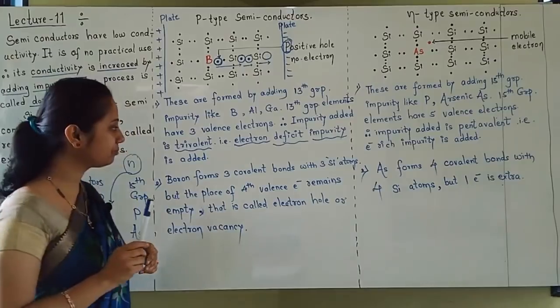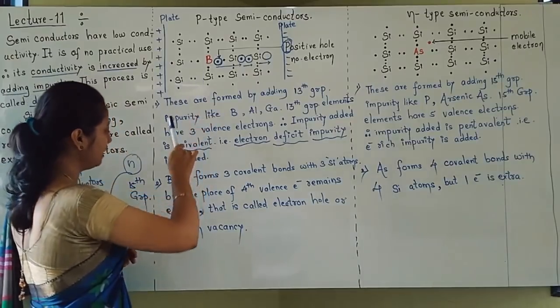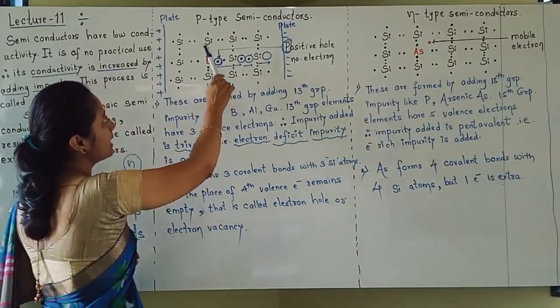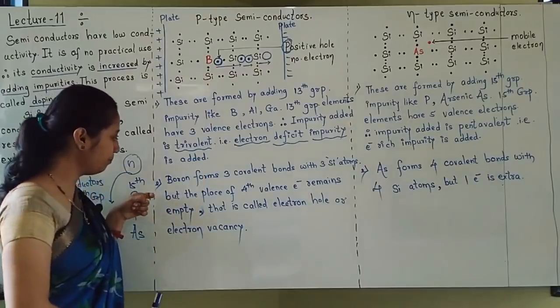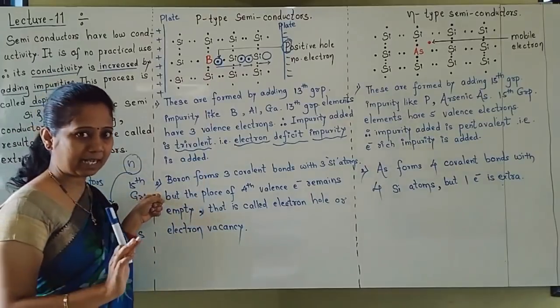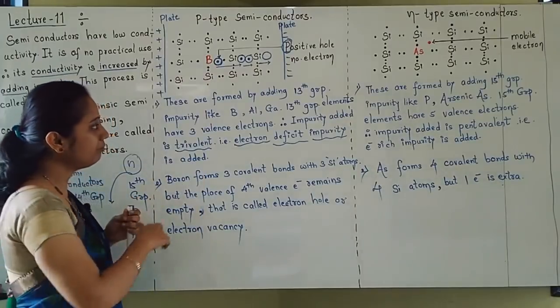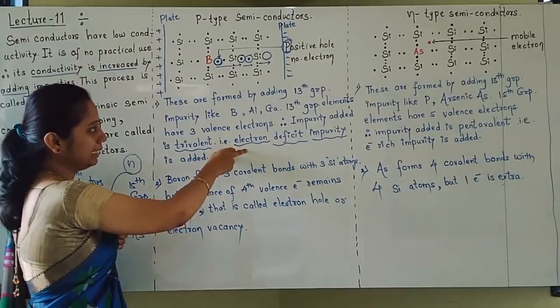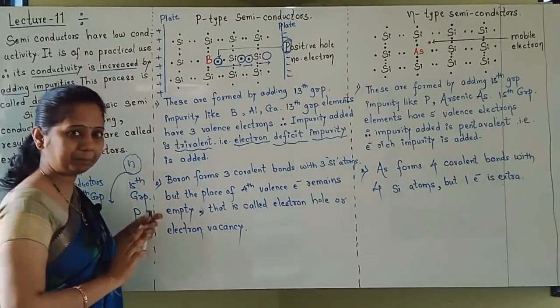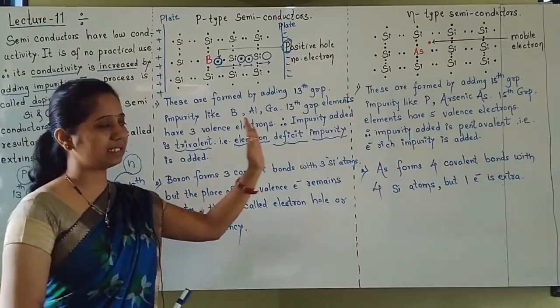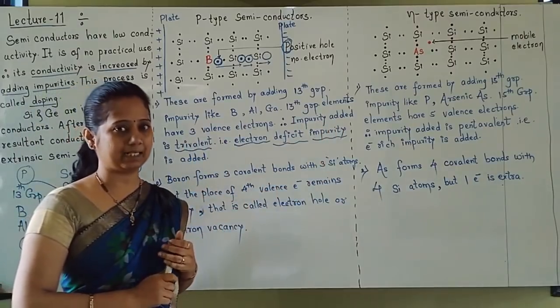Students, here I have not written the reason why these are called P type of semiconductors. That is the third point, I will write afterwards. I have only written 2 points now. Okay. Let us move towards N type of semiconductors.